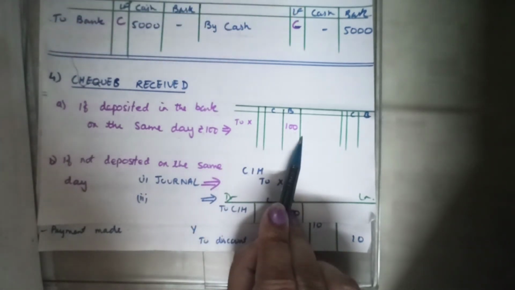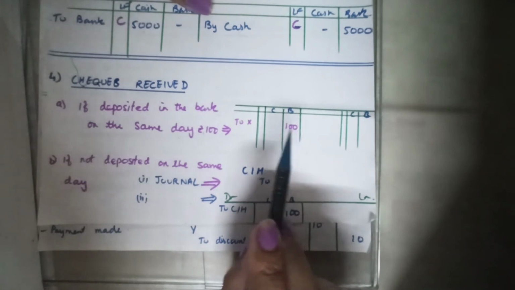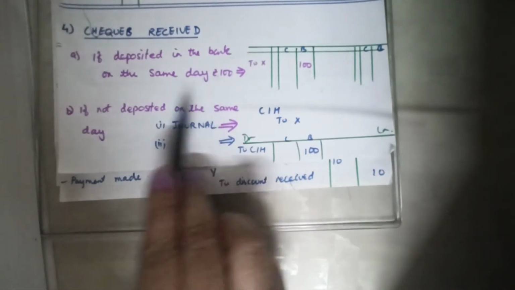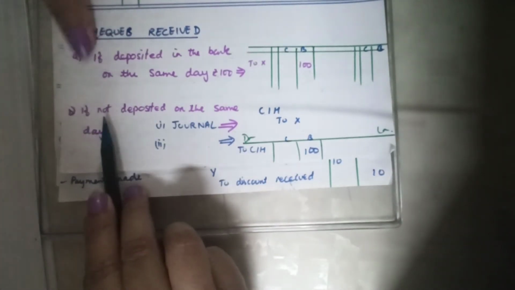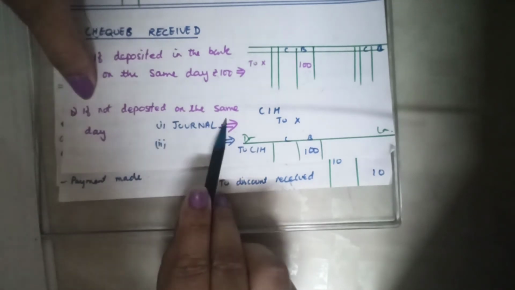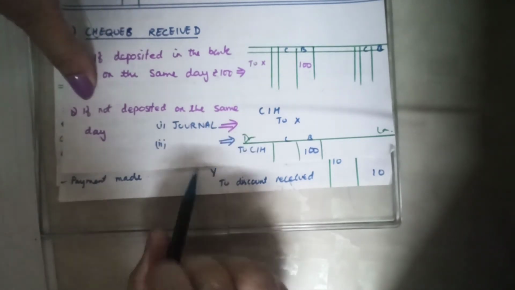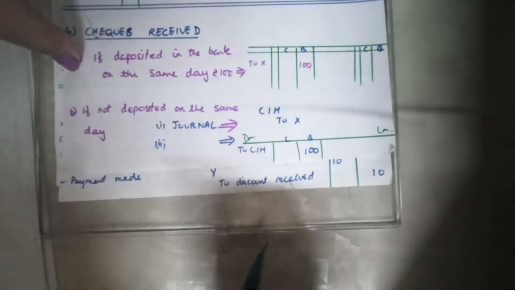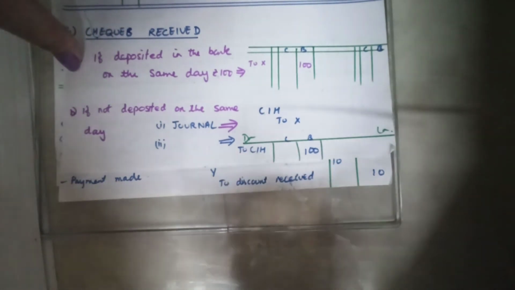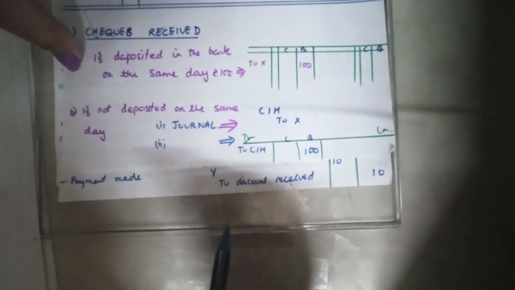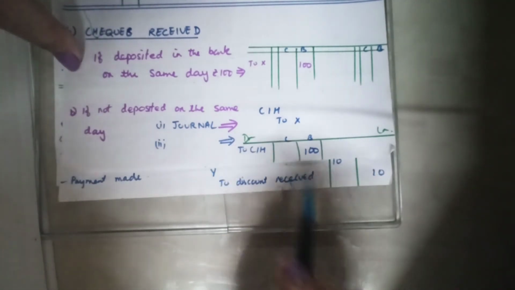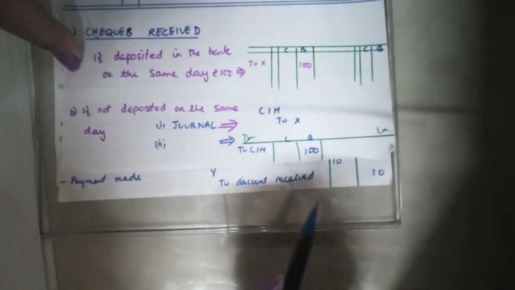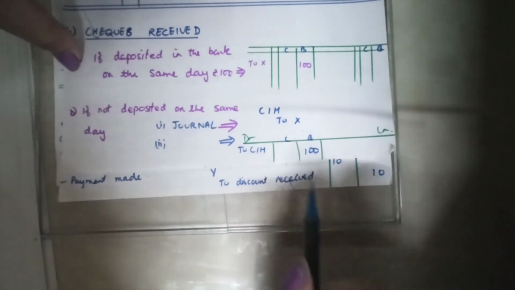But in case this check, cash has been received in check, but this check has not been deposited in the bank on the same day. The check came, I put it in my pocket, forgot to deposit it, did not get time. Check is lying. Has the bank balance increased? No. Has my cash increased? No. So what do I say? Where will the transaction be made? Where is the entry shown?